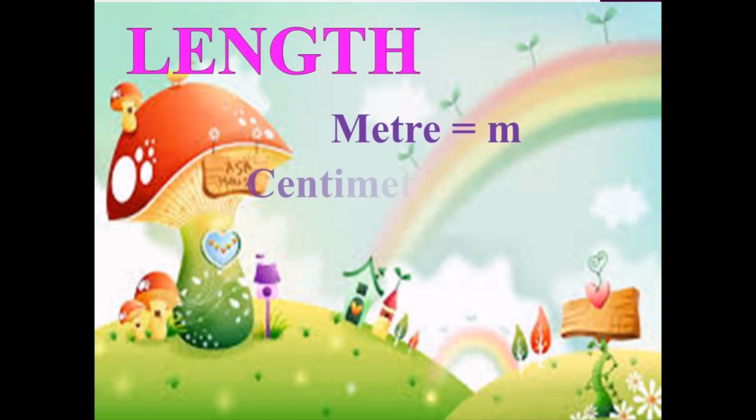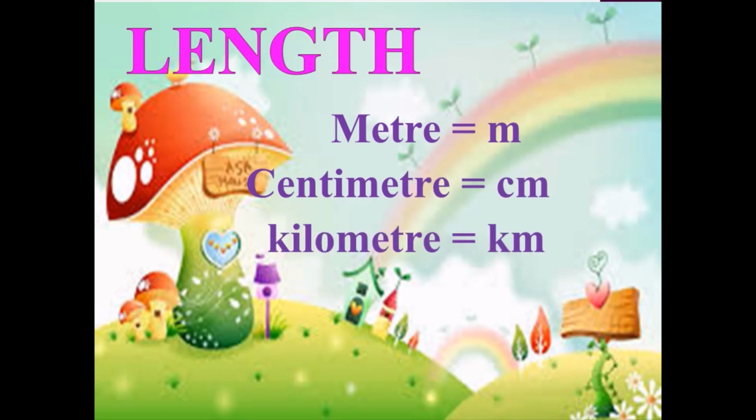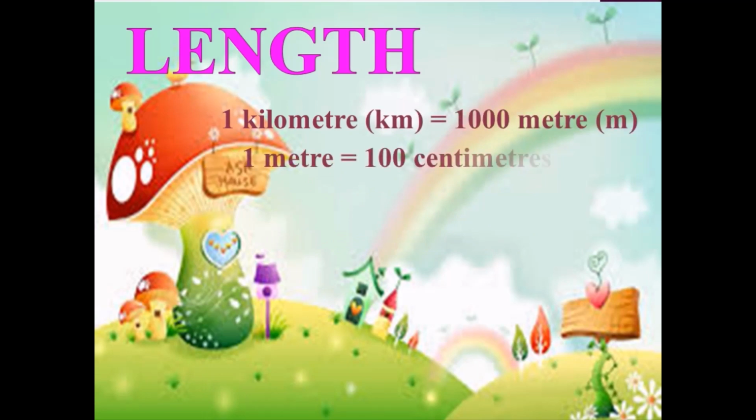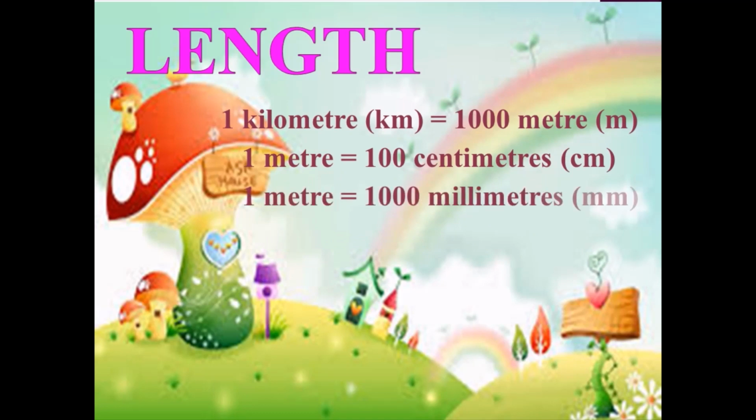Length we can measure in three ways: meter, centimeter, kilometer. Meter is denoted as m. Centimeter is denoted by cm. Cm means centimeter. Kilometer is denoted by km. 1 kilometer, km, is equal to 1000 meters. 1 meter is equal to 100 centimeters. 1 meter is equal to 1000 millimeters. And 1 centimeter is equal to 10 millimeters.